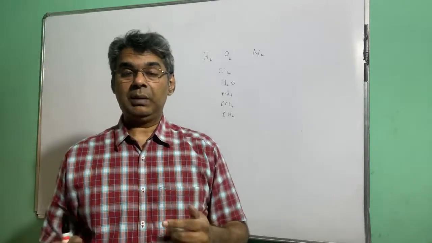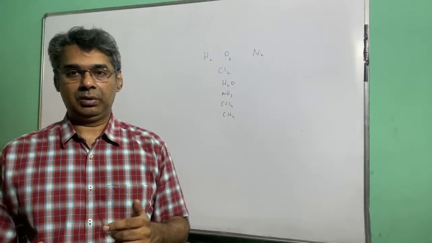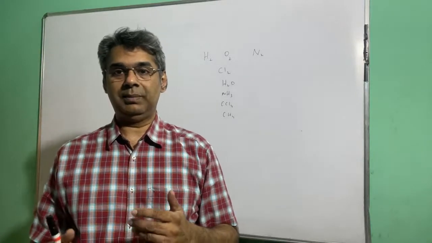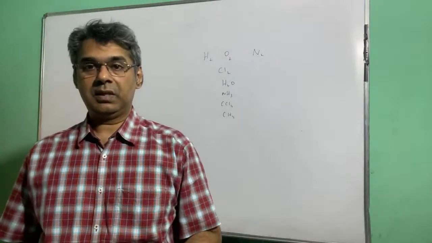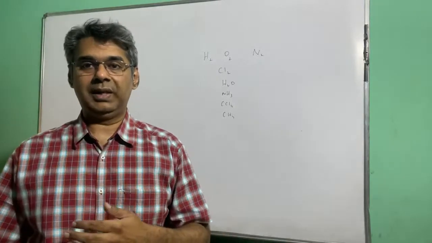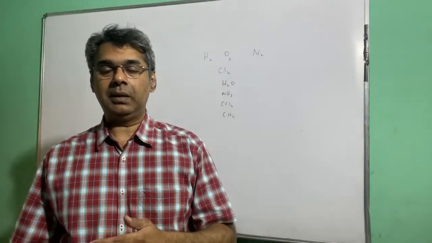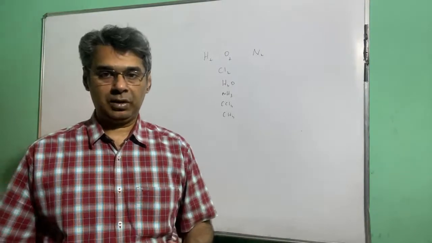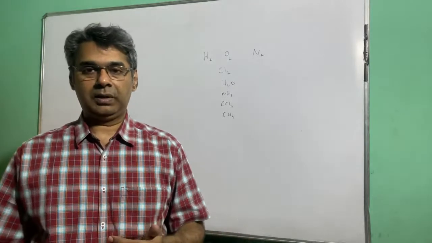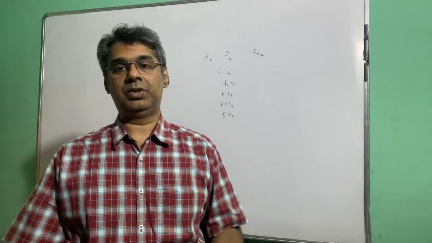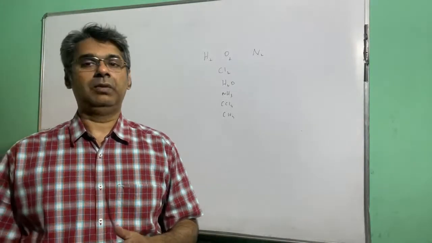But when you talk about a metal, it's the other way around. In a metal, there is no shortage. Metal wants to give up some electrons to achieve octet or duplet. So a non-metal likes to have some electrons for itself to obtain octet or duplet. A metal likes to give up electrons to achieve octet or duplet.